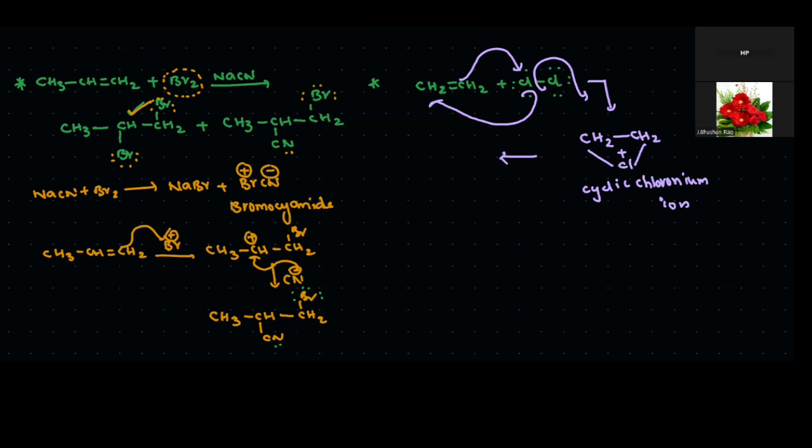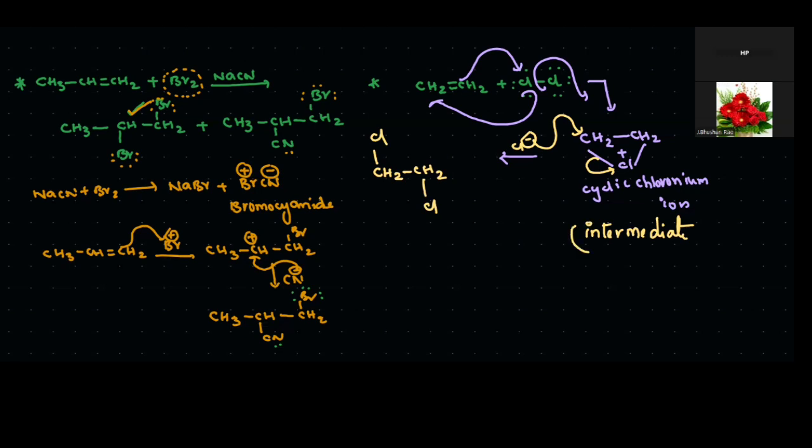Cl minus only is present here. If that Cl minus attacks on this carbon, the electron density increases here and this bond breaks towards the chlorine atom. That time this compound forms, CH2 CH2, both on opposite sides. Here one chlorine is attached, here also one chlorine. This is another kind of procedure. Both are the same, but this kind of cyclic chloronium ion is also formed. This one is the intermediate. Okay, the cyclic chloronium ion intermediate develops in the given reaction.